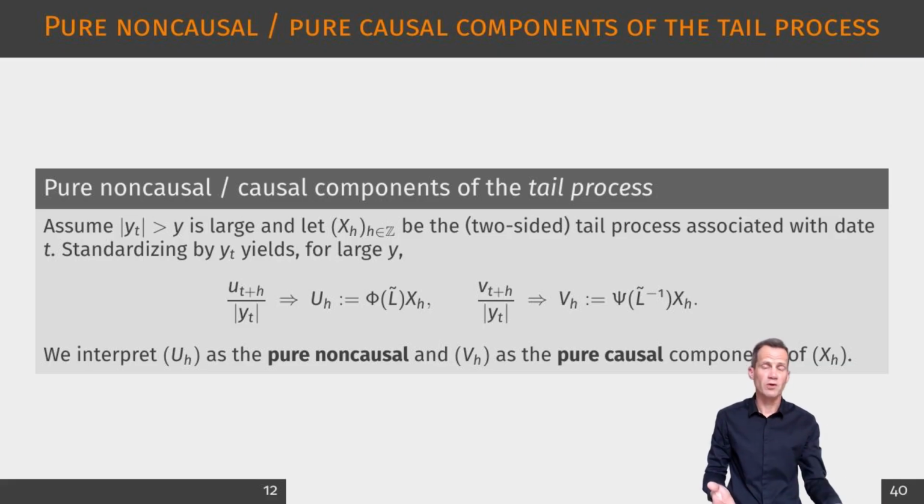This is important because in MAR models, an extreme episode can look like a bubble that builds up and crashes, but the build-up and the crash are not symmetric. Different parts of the trajectory are explained by different innovation timing. The decomposition into U and V is therefore a structural EVT tool for identifying which side of the peak is past-driven and which side is future-driven.